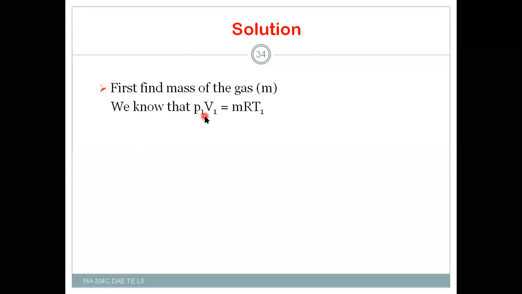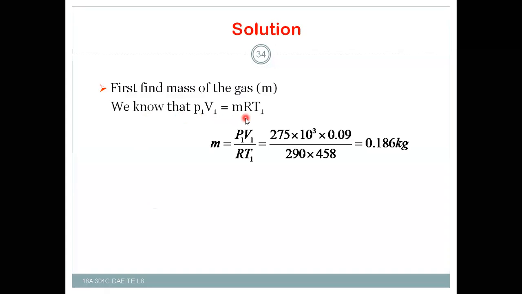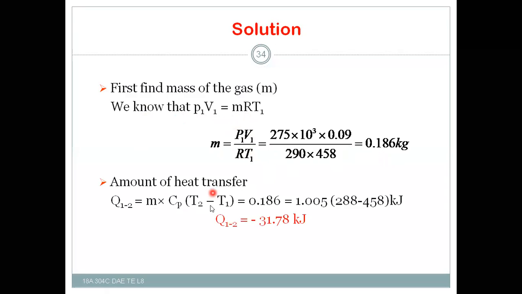Mass: P1 V1 is equal to m R T1, that is m is equal to P1 V1 by R T1, and after substitution you got 0.186 kg of gas. So amount of heat transfer is Q is equal to m into Cp (T2 minus T1), or m Cv (T2 minus T1).